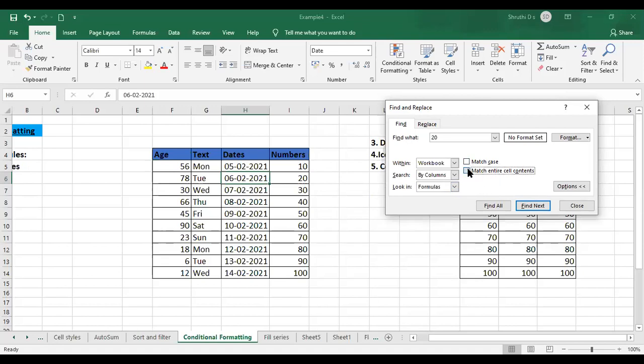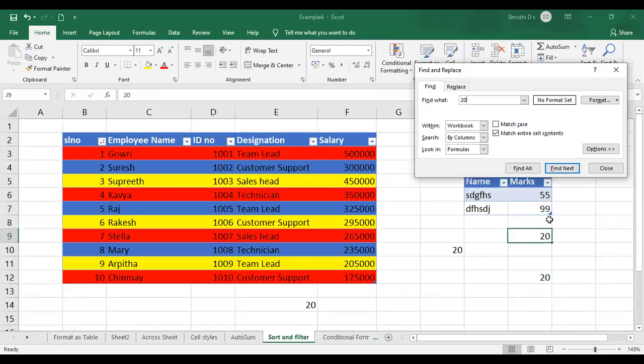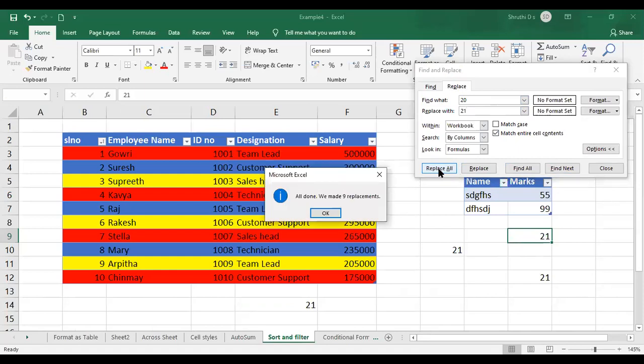When you choose match entire cell contents, it will not consider the whole thing 2021. Okay, only 20 will be considered. So now if you go to replace and workbook, the 20 can be replaced with something else. Okay, 21 if I give. Just say replace or replace all. Okay, we made 9 replacements.